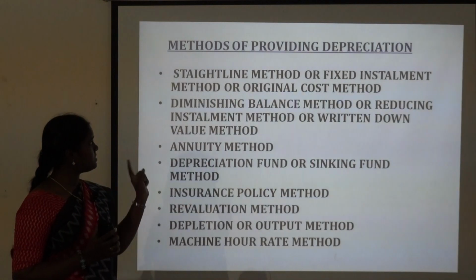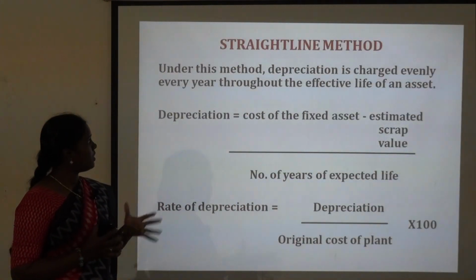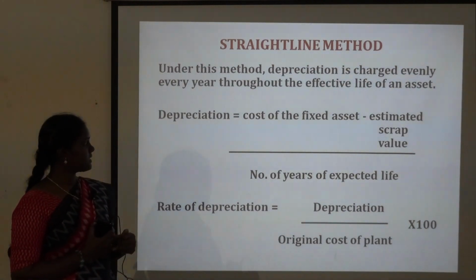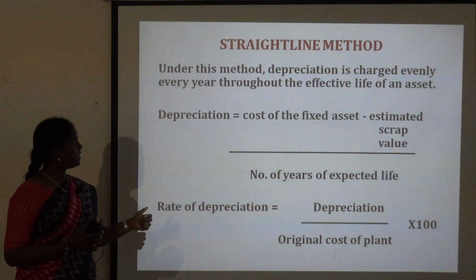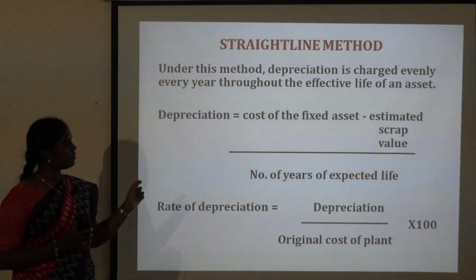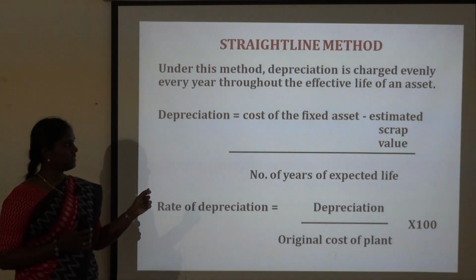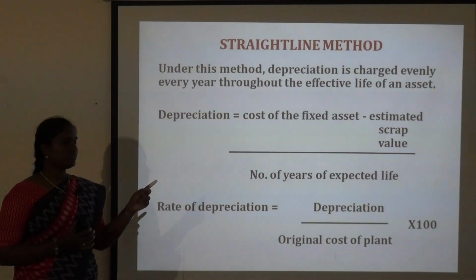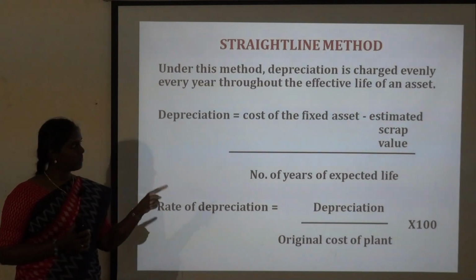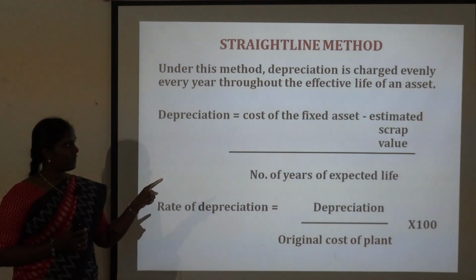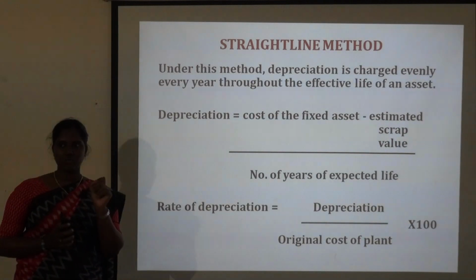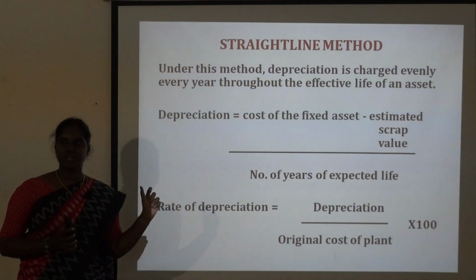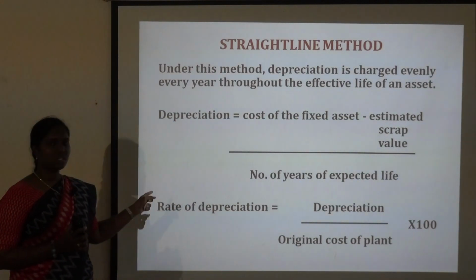Okay, so first we'll see the straight line method. The formula which is being used to calculate the depreciation amount and the rate of depreciation under the straight line method is somewhat like this. The first one, depreciation. Depreciation is equal to cost of fixed asset minus estimated scrap value, which is divided by number of years of expected life. So cost of the fixed asset is the original cost of the asset, which is subtracted with estimated scrap value, that is the residual value of an asset, which is divided by number of years of expected life, that is the useful life of an asset.